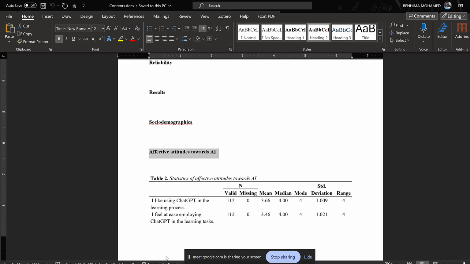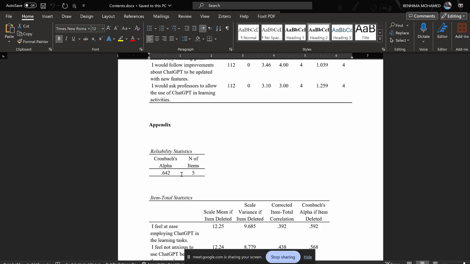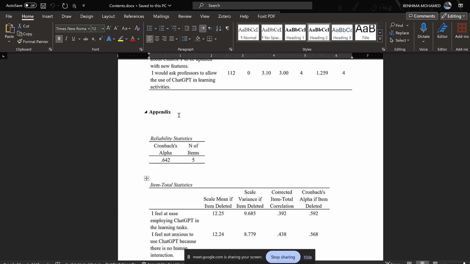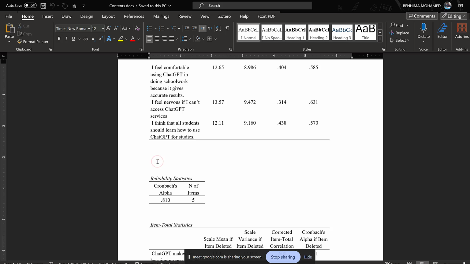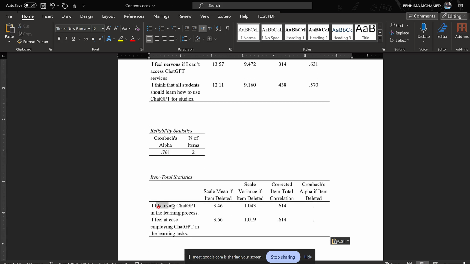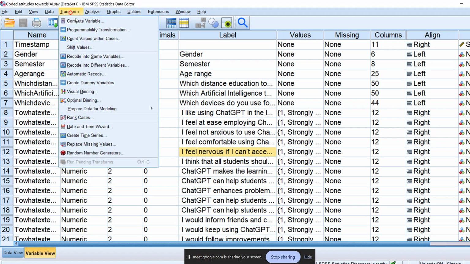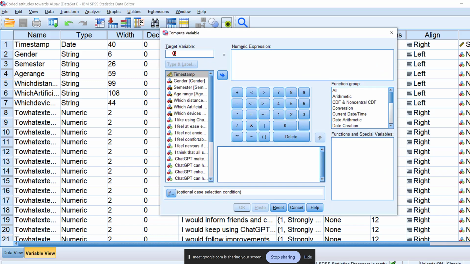So in this scale, I will just keep two items: I like using ChatGPT in learning and I feel at ease. So what I shall do is go to transform, compute mean, and I call this affective. And here in the expression, I will just put the mean score. And then I feel at ease using ChatGPT, and then I like using ChatGPT.